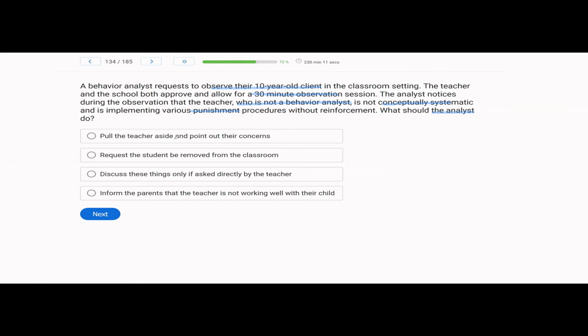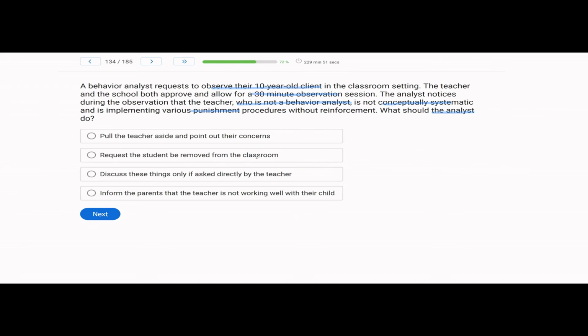So what should they do? A, pull the teacher aside and point out their concerns. Not unless the teacher asks, right? Because it is not your place as the analyst to tell the teacher how to handle her classroom. It'd be the same if the teacher came to observe you. You wouldn't want the teacher questioning what you were doing unless you asked for their opinion.